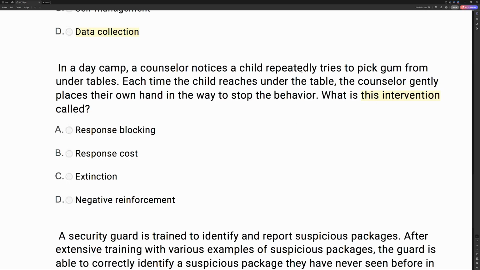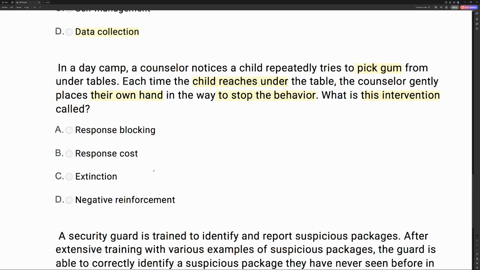What is this intervention called? A counselor sees a child trying to pick gum from under tables. When the child reaches under the table, the counselor places their own hand physically to stop the behavior. What do we call it when we use physical touch to prevent a behavior from occurring? We call that response blocking. The counselor is blocking the response. It's as straightforward as that.